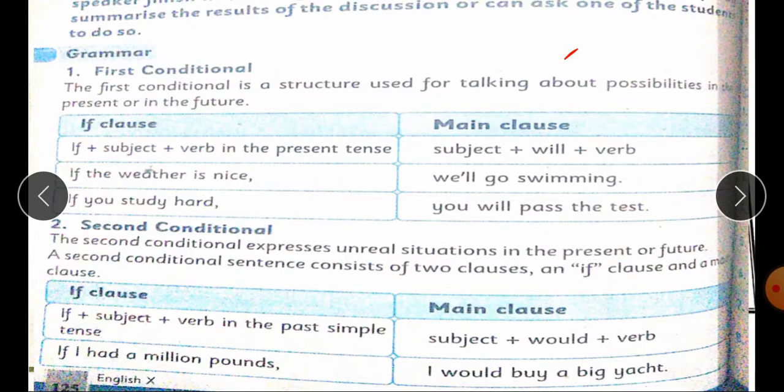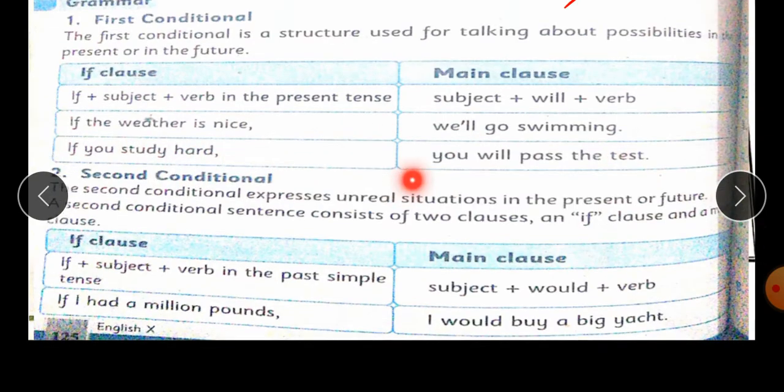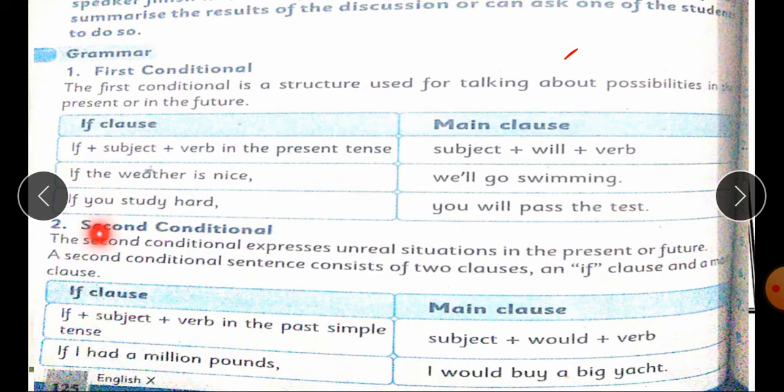So the structure will be: if clause plus subject plus verb in the present tense, and in the main clause subject plus will plus verb. If the weather is nice, we will go swimming. So it shows the possibilities. If you study hard, you will pass the test. It also shows possibilities of the actions.